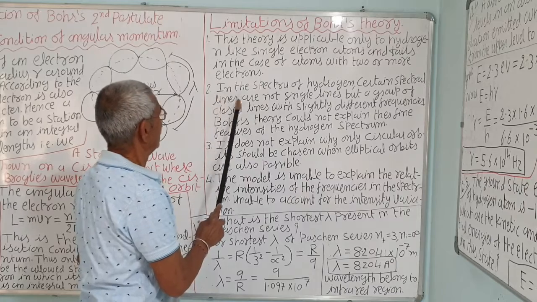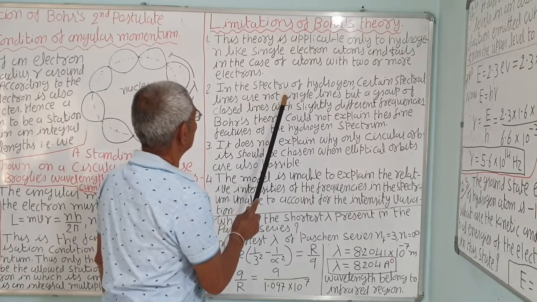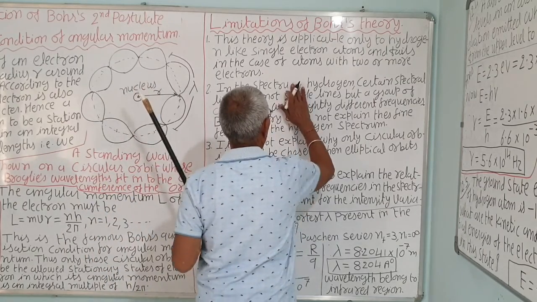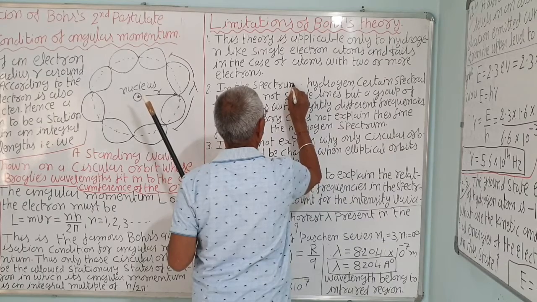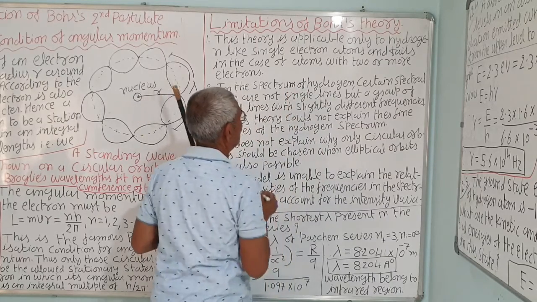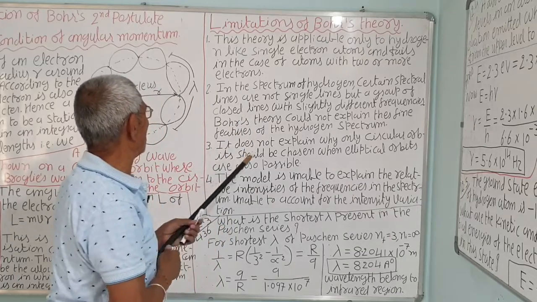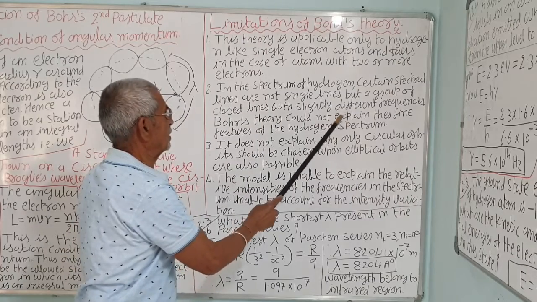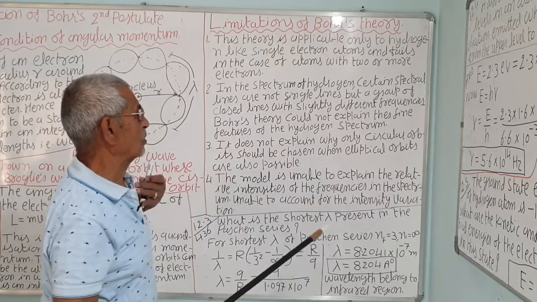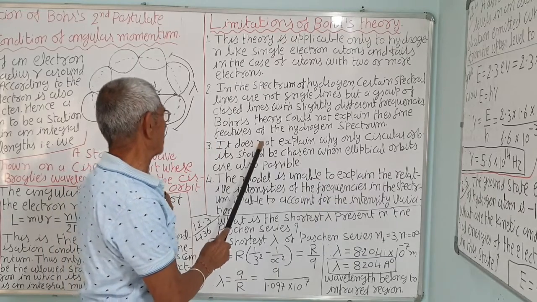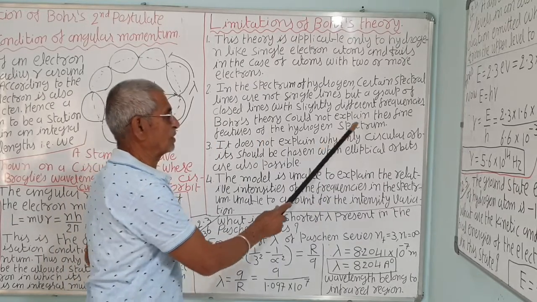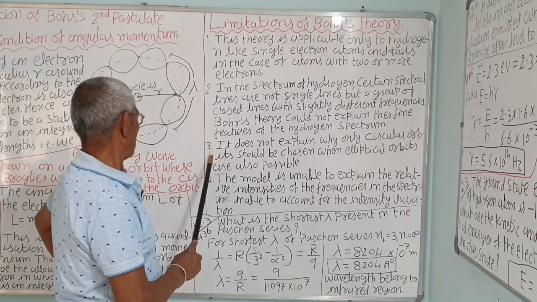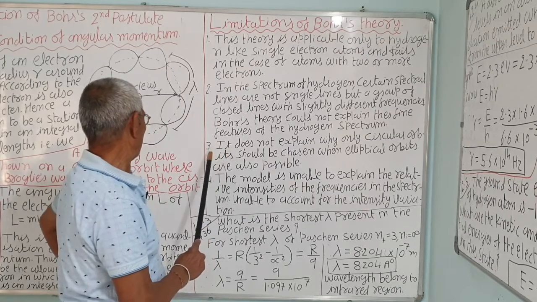Second, it cannot explain, even in hydrogen, certain spectra, the hyperfine structure. In the spectrum of hydrogen, certain spectral lines are not single lines, but a group of closely spaced lines with slightly different frequencies. Bohr theory could not explain this fine feature, or hyperfine structure, of the hydrogen spectrum. They are very close, as we have seen on the upper side, after the 7th, 8th orbit.